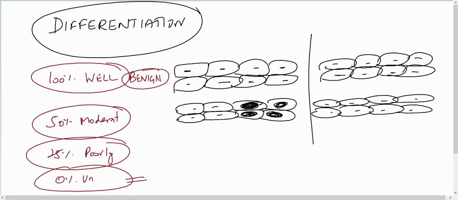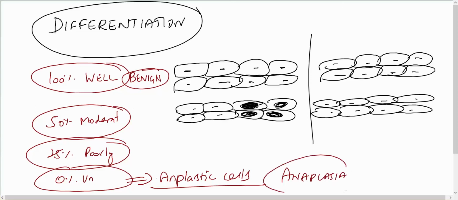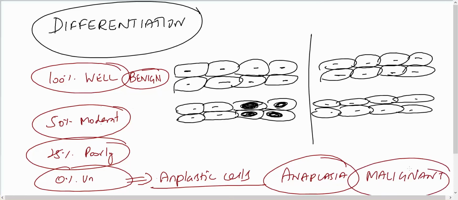Undifferentiated tumors are called anaplasia. Undifferentiated cells are called anaplastic cells. Anaplasia means undifferentiation. Anaplastic tumors are malignant tumors, but remember, malignant tumors may be well differentiated or moderately or poorly differentiated.